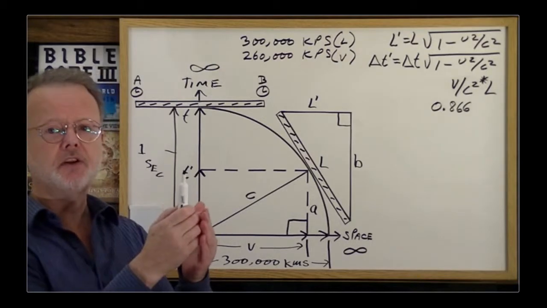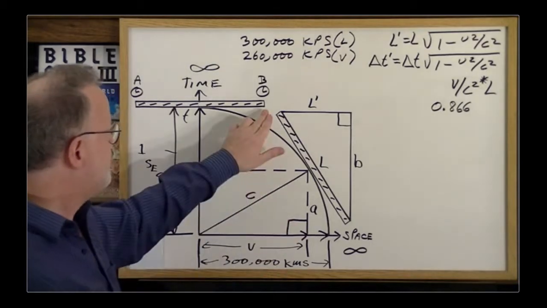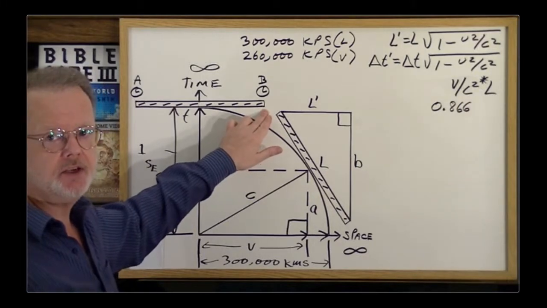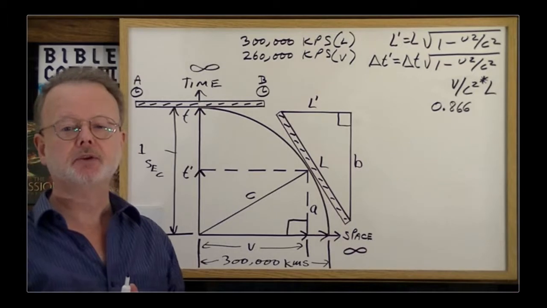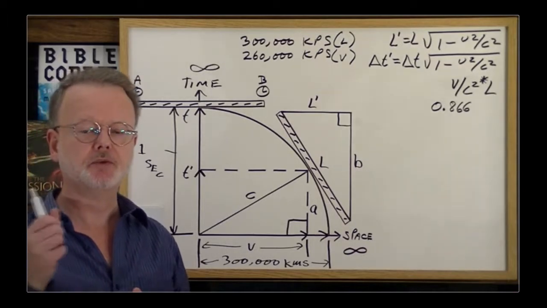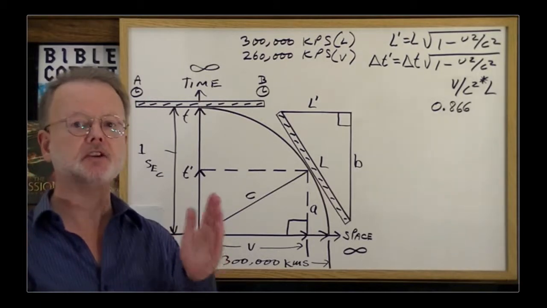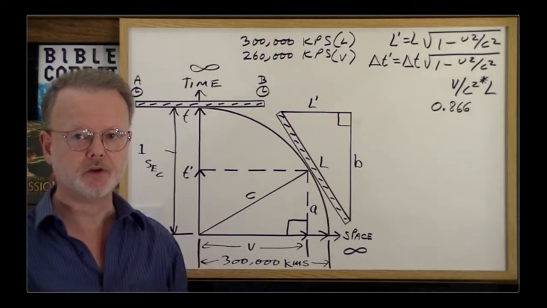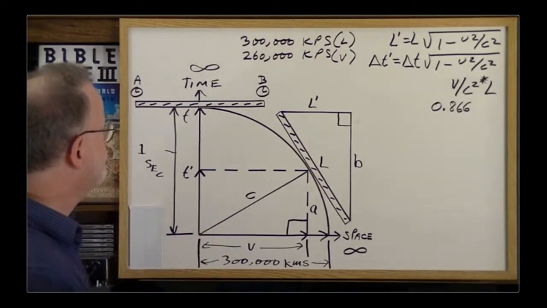When the light reaches him, his clock says 12 o'clock noon plus 1 second. Then at 12 o'clock midnight, he sends a burst of light over to Mr. A, and sure enough, the light reaches Mr. A when Mr. A's clock says 12 o'clock midnight plus 1 second. And so they shake hands saying, yes, our clocks are synchronized and our spaceship is definitely 300,000 kilometers long because it takes 1 second for light to go from one end to the other.